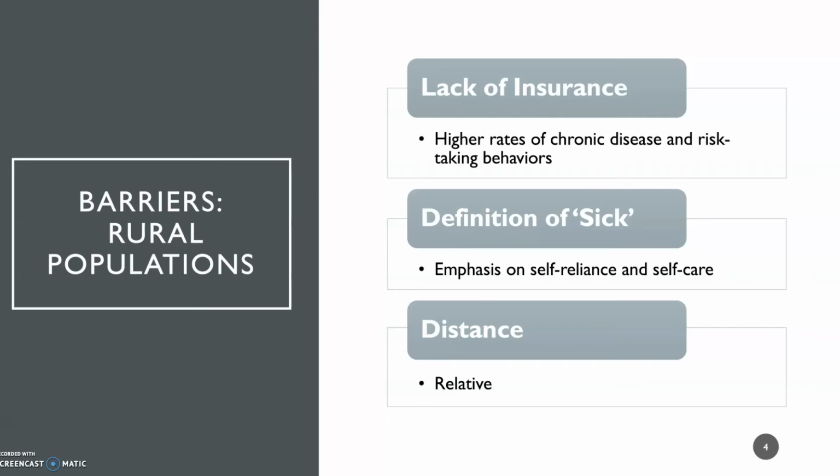So rural areas have higher rates of chronic disease and risk-taking behaviors, but they have lower levels of insured populations, meaning the people that need healthcare access the most are not always able to access that healthcare because they can't pay for it.